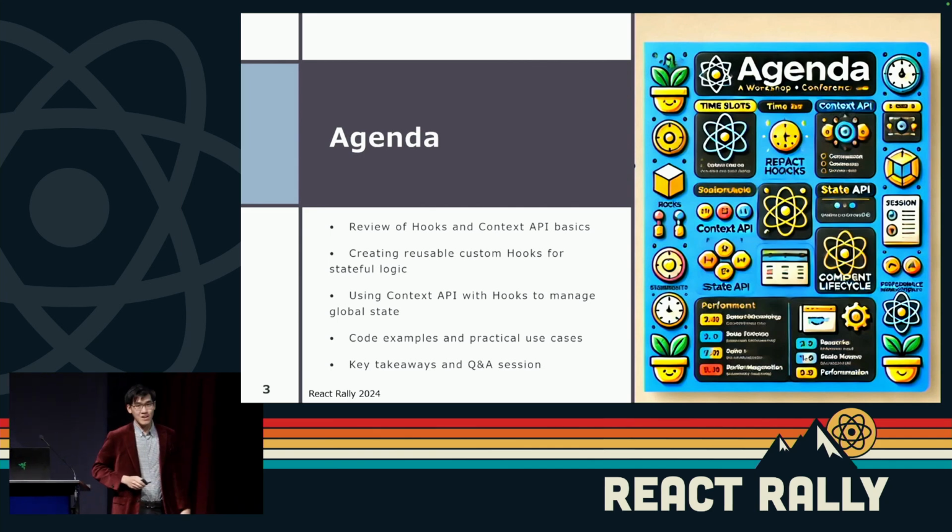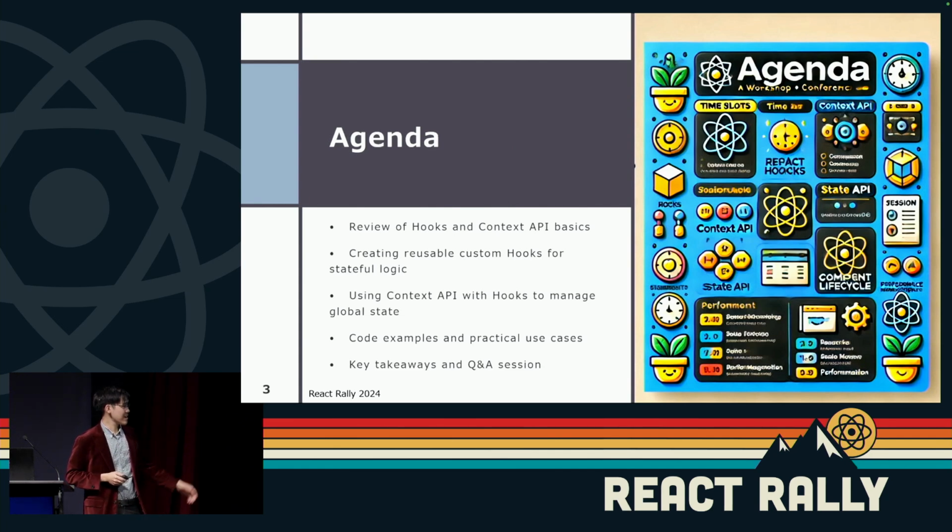So, a bit of an agenda of what we're going to get into. We're firstly going to quickly glance over hooks and context API basics. I know most of you probably already have a good idea of using hooks or context API basics, and I want to get more into the complexities and the challenges, so we'll do a brief run through of those. After that, I'll talk about creating reusable custom hooks for stateful logic. Then finally, looking at context API with hooks to manage global state, looking at some code examples and practical use cases, and finally some key takeaways and a Q&A session.